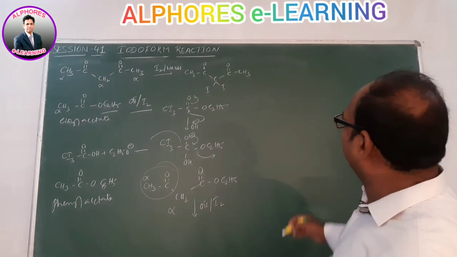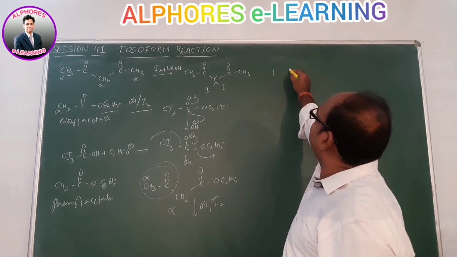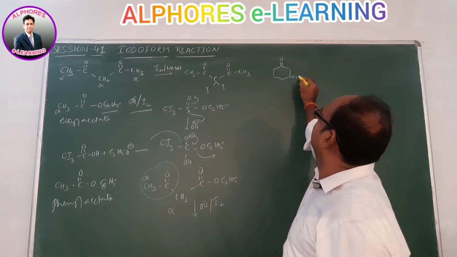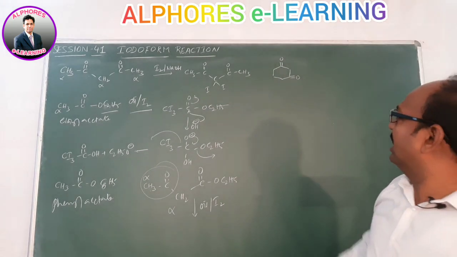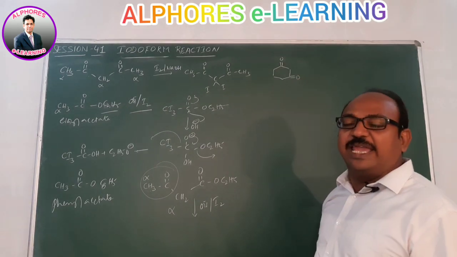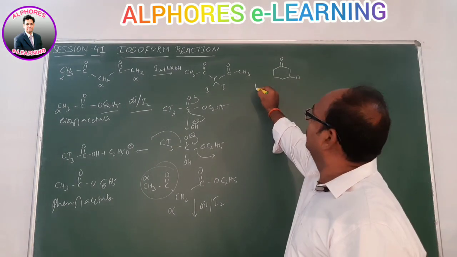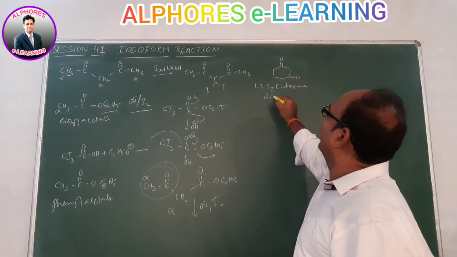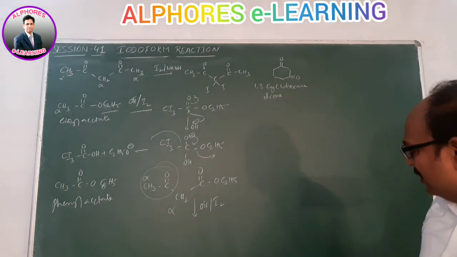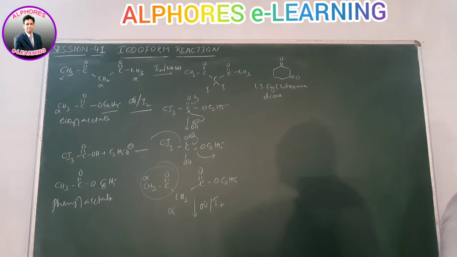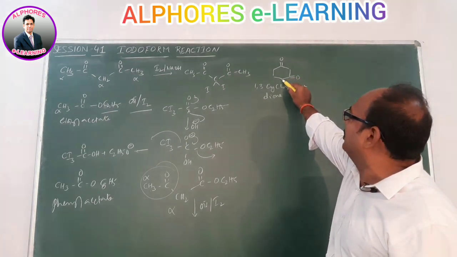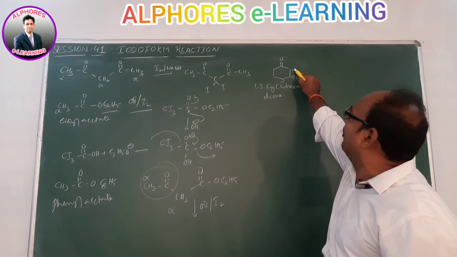Now similar to this one, here 1,3-cyclohexanedione. What is your answer? Is it possible to give an iodoform reaction or not? With respect to the C=O group, this carbon is alpha, and this carbon is alpha.